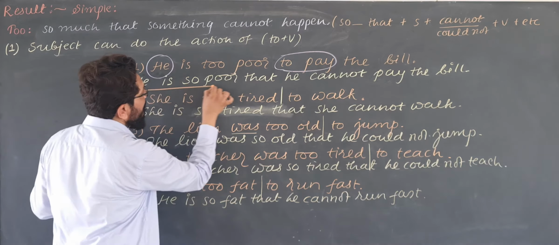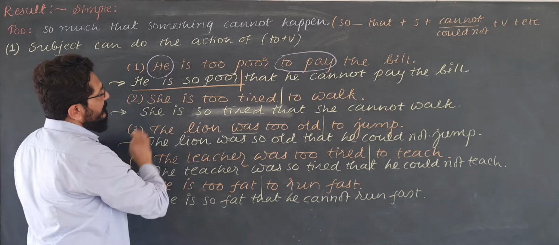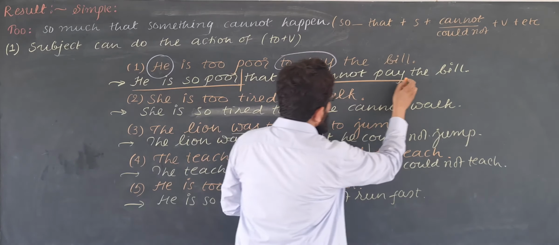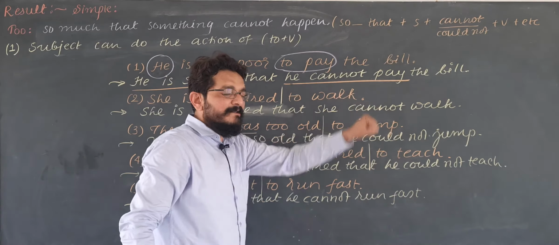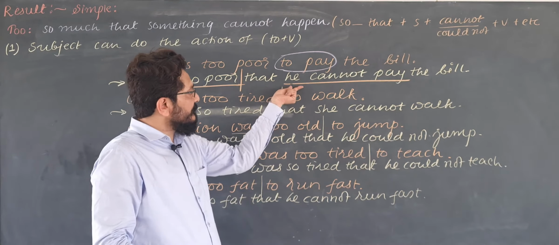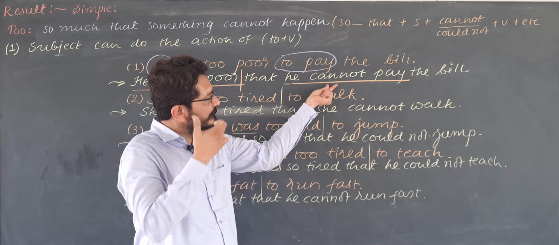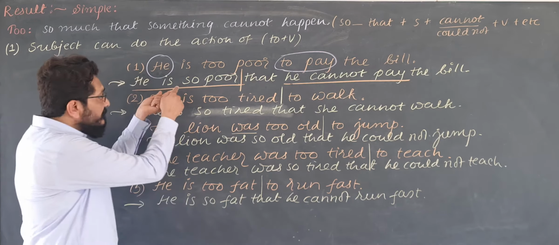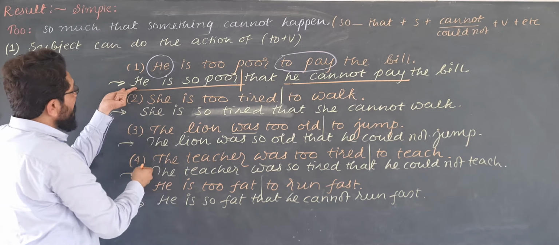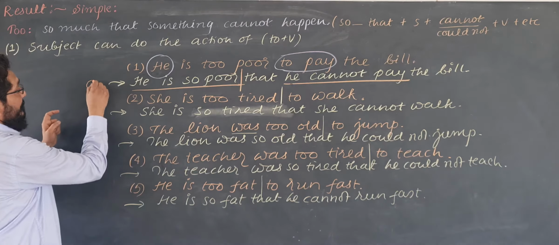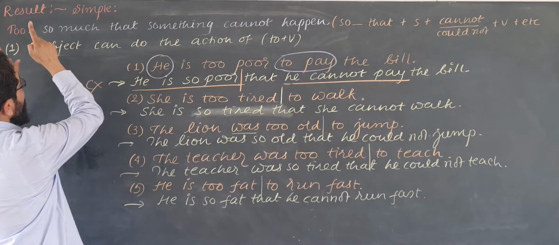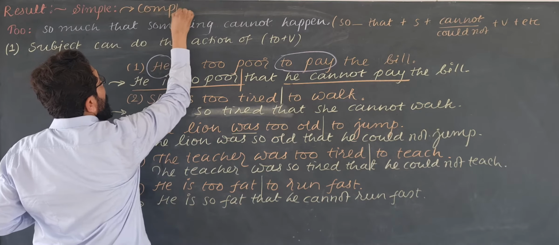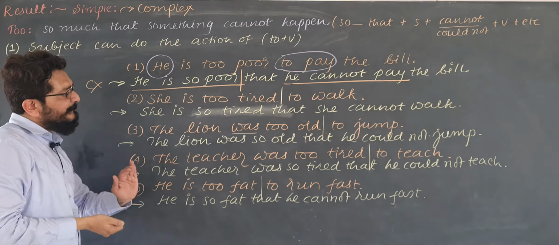But mark the product sentence. He is so poor. He is the subject, with a finite verb. He cannot pay. He and pay. Here pay is also a finite verb. Why? Because it is joined to the subject he by an auxiliary. So this is a subordinate clause, and this is the main clause. So the product sentence is a complex one. So, you know what has happened? Result: it was simple, and we made it into complex. So this construction is simple to complex.